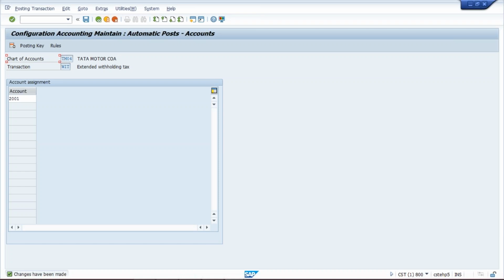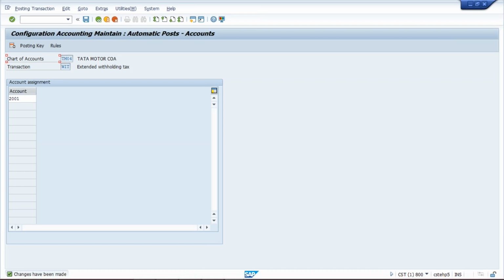Let's suppose we are using FB60. There you have to give the vendor account manually, and the expense GL manually. It could be purchase or rent or whatever it is. Generally we are going to give any service GL, like rent or audit fee or legal charges, whatever it is. This GL account and vendor account you have to give manually, but once you give them, the system is going to deduct the required TDS automatically.